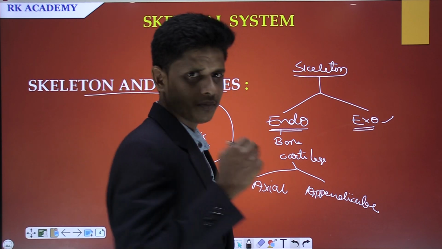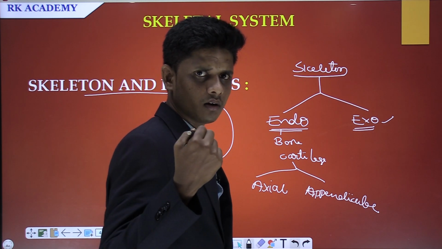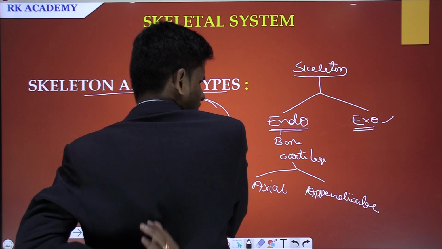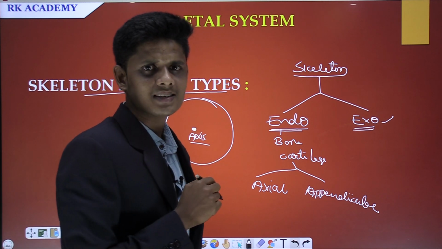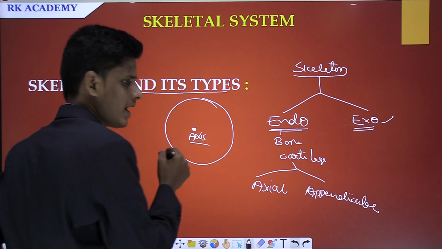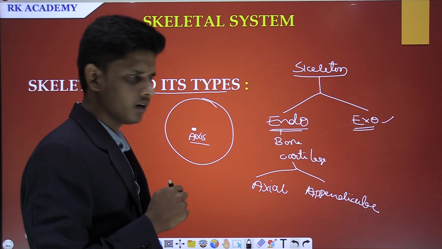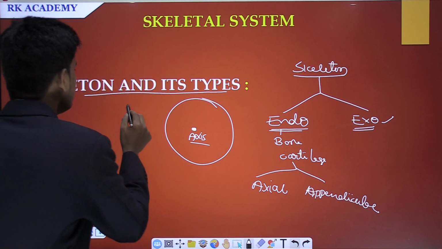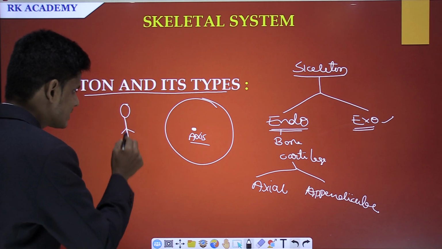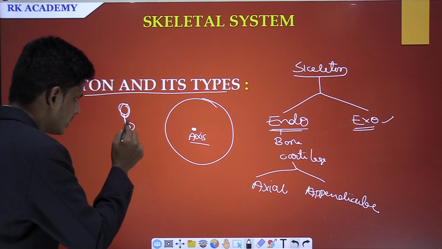For example, if you observe my vertebral column, which is present in the dorsal region of our body, you can notice easily this is the vertebral column. And this acts as an axis of our body. Now this particular axis is connected with the head of a body. For example, this is a person, this is the axis and it is connected with the head, and also it is associated with the ribs.